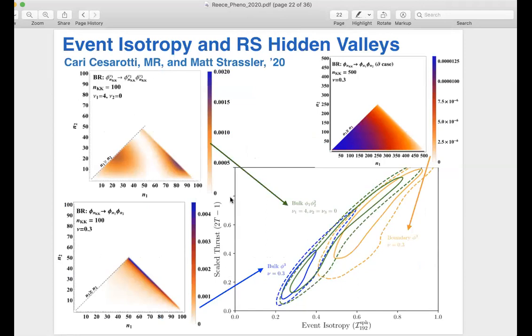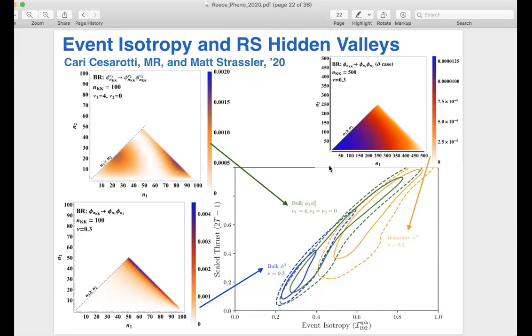So here's an example of a 2D plot where the vertical axis is an old-fashioned event shape variable called thrust. When thrust is large, we have jetty events. When thrust is small, we have events that are very far from being dijets. And the horizontal axis is this event isotropy variable. When it's 0, that means you have 0 distance to a spherical event, so your event is very spherical. When it's 1, your event is very non-spherical. So dijet events would end up in the top corner, spheres would end up in the bottom left.